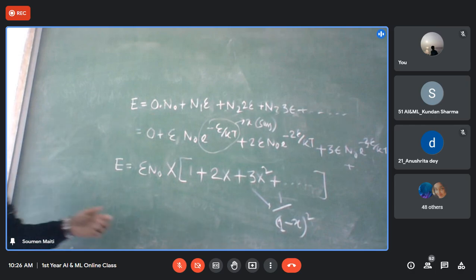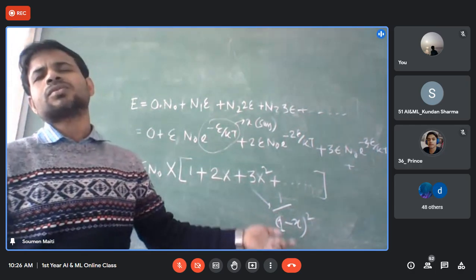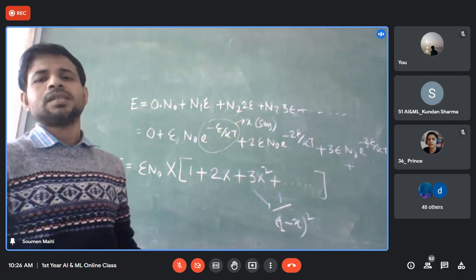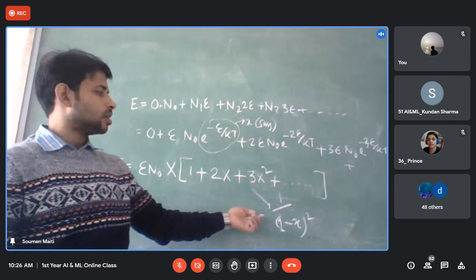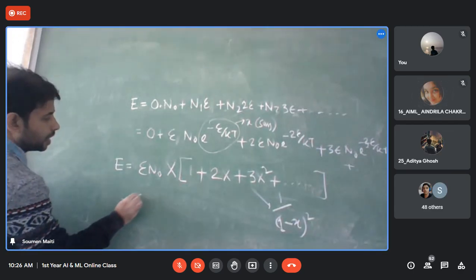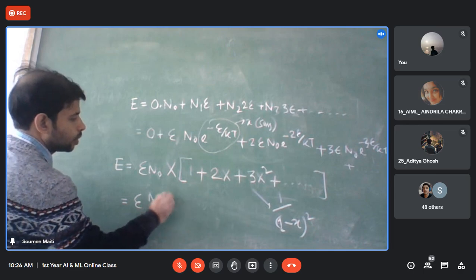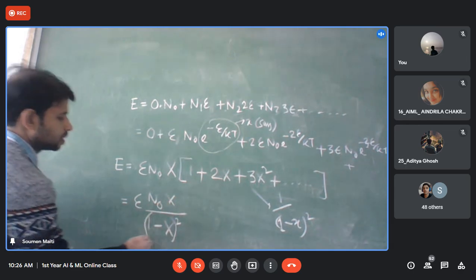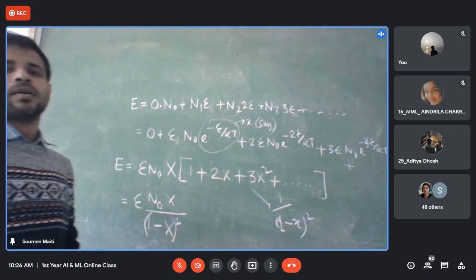Okay, is it clear to everyone? तो इसको क्या आ रहा है, e into n नॉट into x by 1 minus x whole square. Is it clear or not?